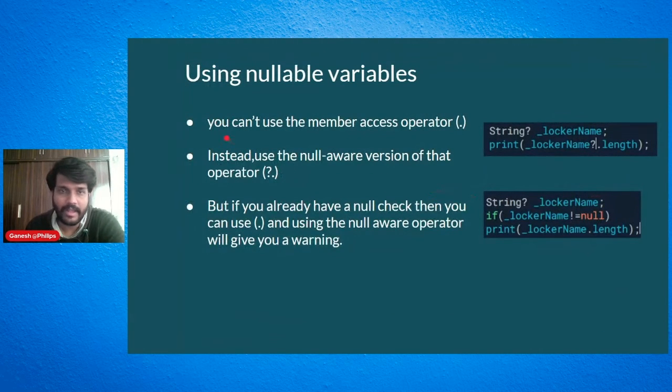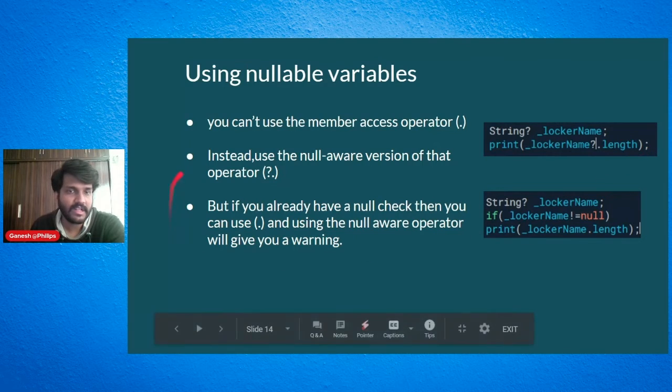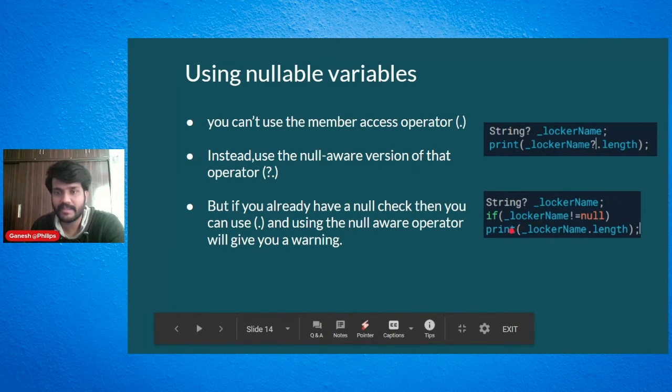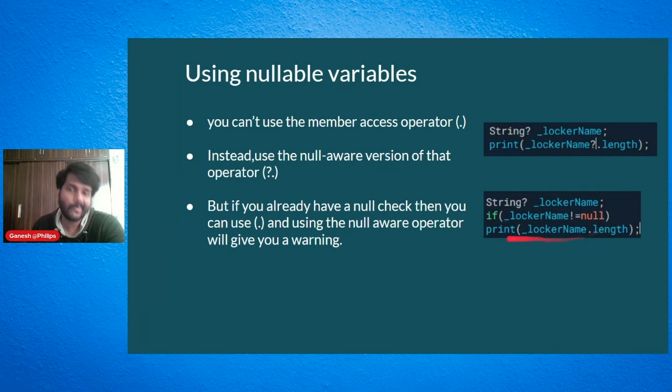Okay. Now again, let's come back to using nullable variables. Let's say you have this nullable variable. As I told earlier, you cannot directly use a method of a nullable variable anymore. Since it is a nullable variable, you have to check for null before using it. So you have to check like question mark, that is, if it is not null, then only it calls this. Or else you can check like this as well. This is a single line code, or if you want to do an explicit check, if locker name not equal to null, this also is acceptable. So the data analyzer is intelligent enough to do that as well.